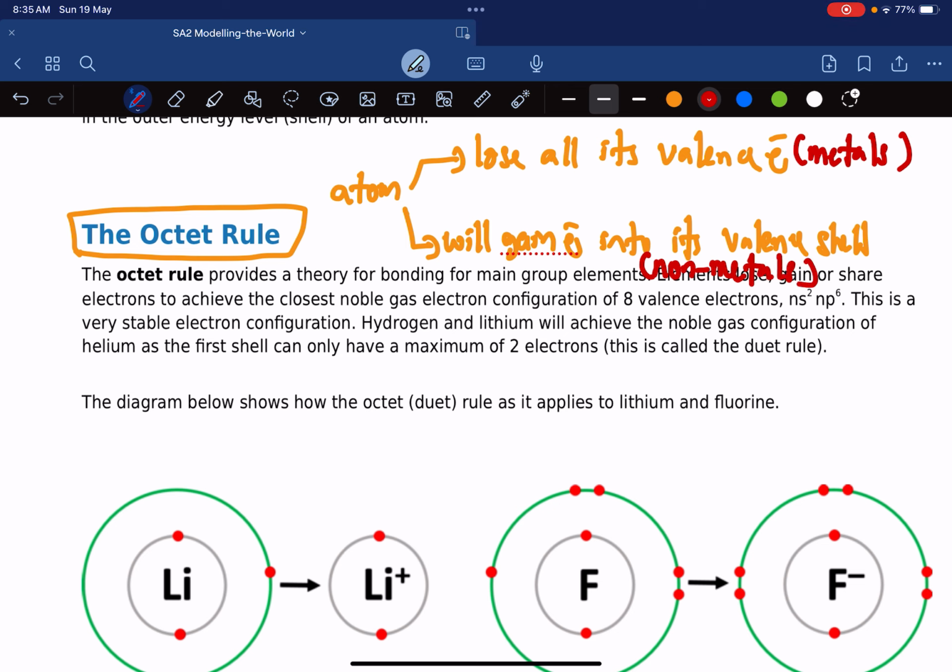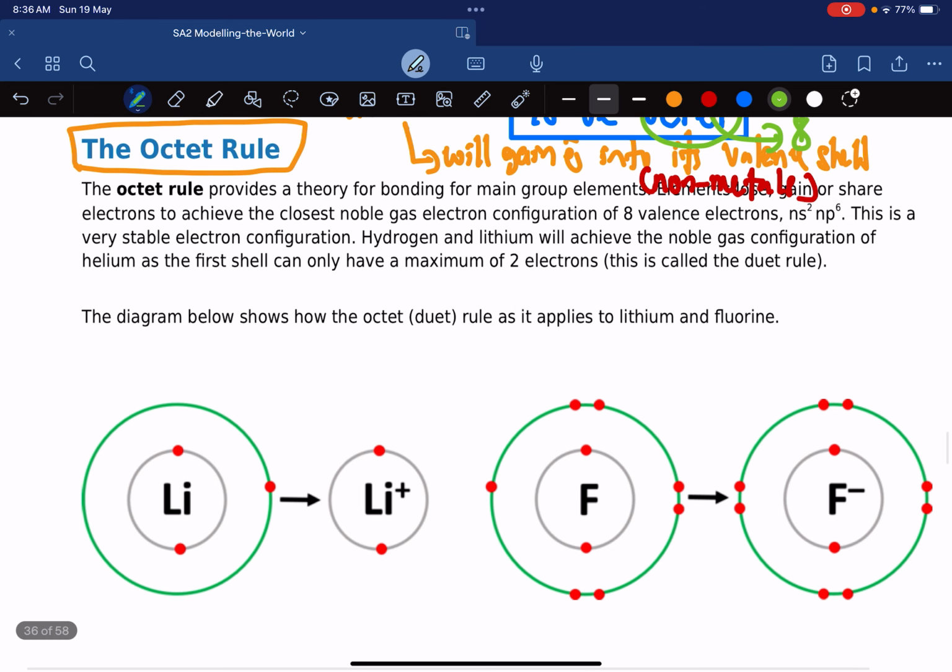non-metals. So non-metals will gain electrons into their valence shell. Meanwhile, metals will lose all of their electrons in the valence shell. But the objective is the same. The objective is to be octet. They want to achieve an octet configuration. Now, the word octet basically means 8, to have 8 electrons in their outermost shell.